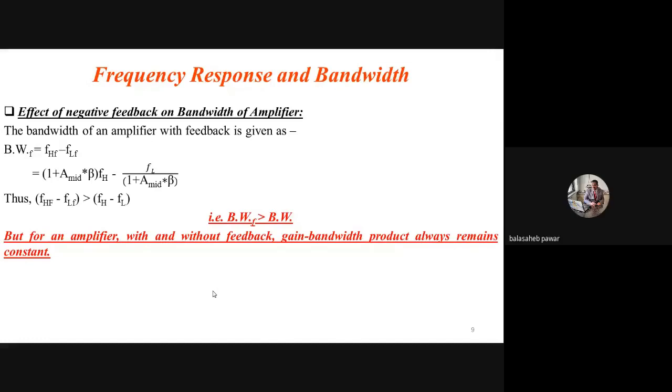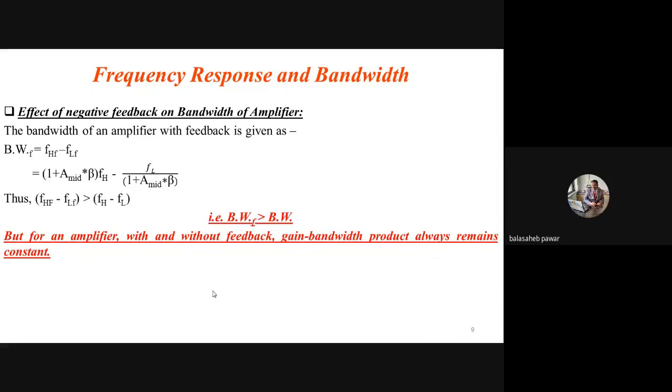Okay. Now, at the end, we'll see the effect of negative feedback on bandwidth. It's very simple. Bandwidth is nothing but the higher cutoff frequency minus the lower cutoff frequency. If we are looking at it with feedback, then you just have to attach F. So bandwidth with feedback equals FHF minus FLF.